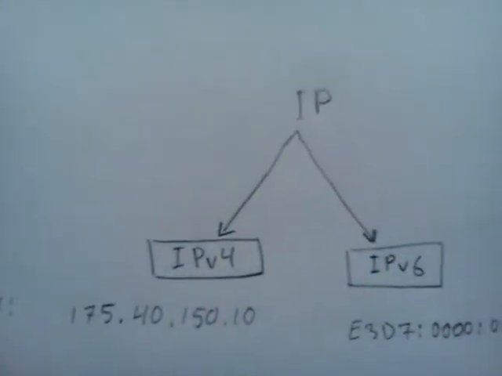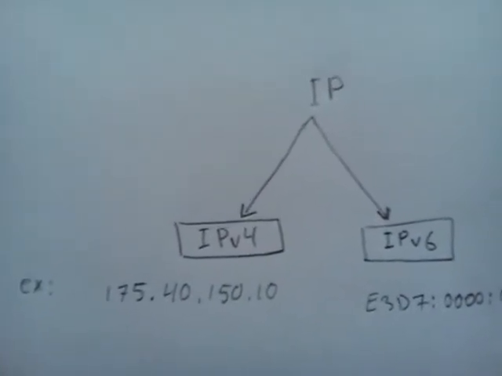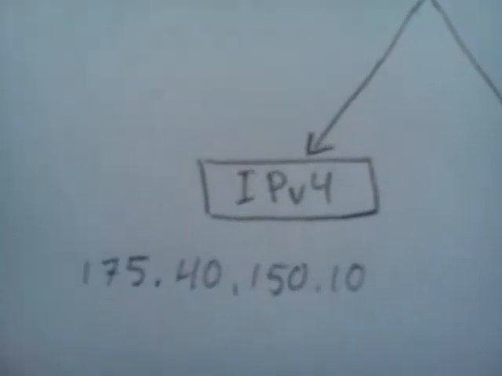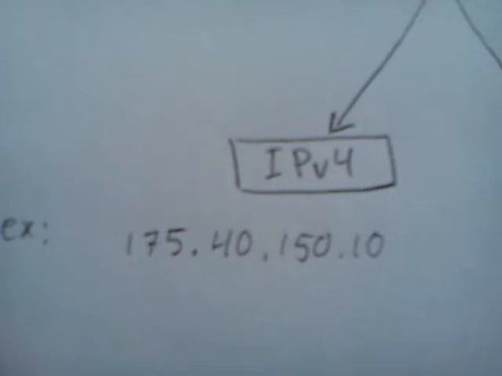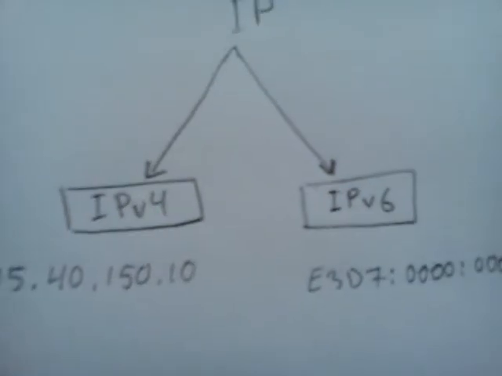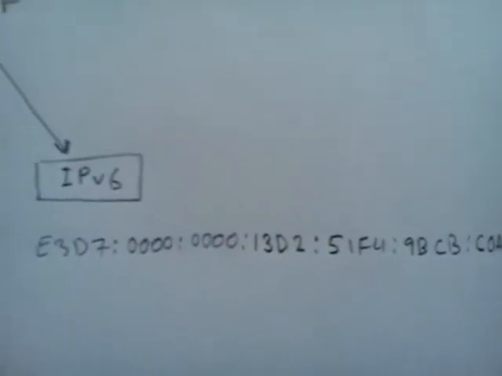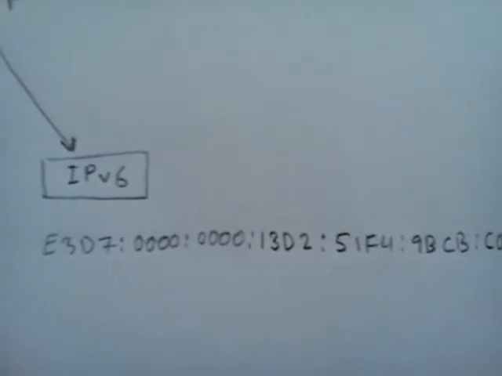And there are two versions of IP address. The current one is IP version 4. That looks like this, for example. And the next or the future version, which has begun to be used and will be used in the near future, is IP version 6.